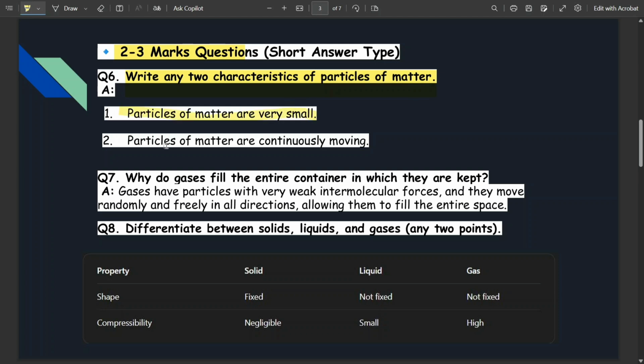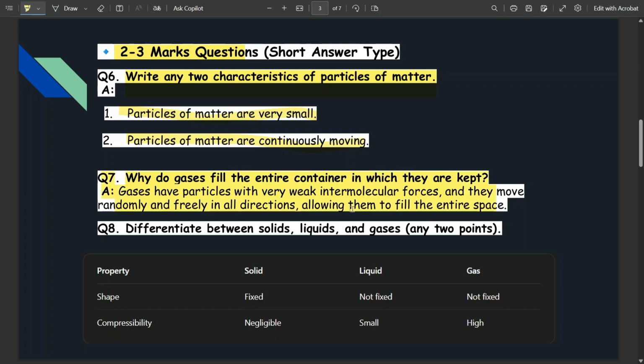So particles of matter are very small, particles of matter are continuously moving. So हमारे matter के particles काफ़ी small होते हैं and वो continuously move करते हैं. So question number 7, why does a gas fill the entire container in which it is kept?